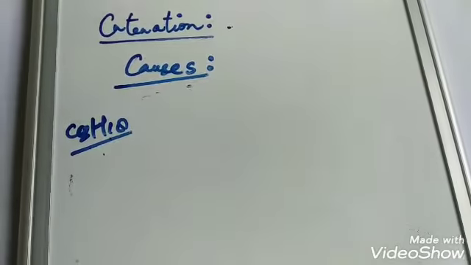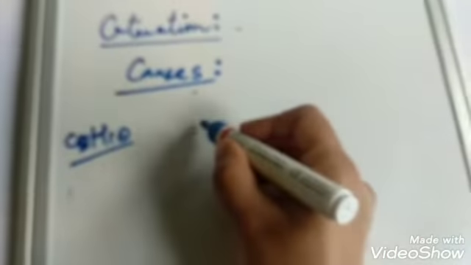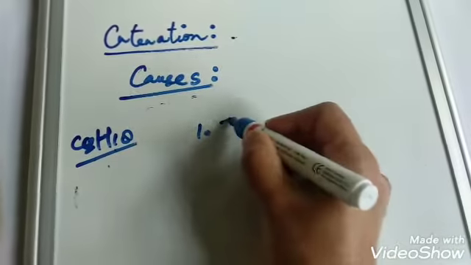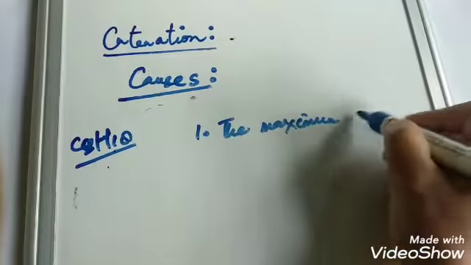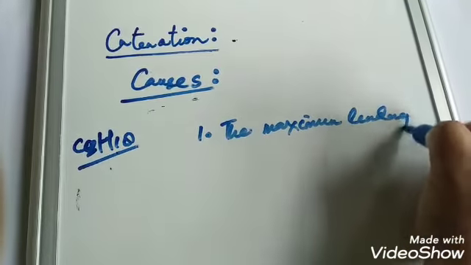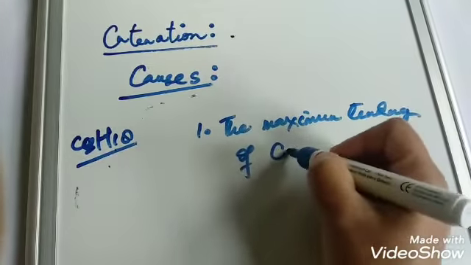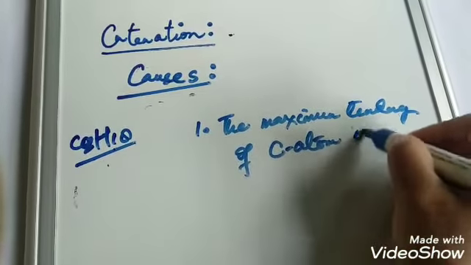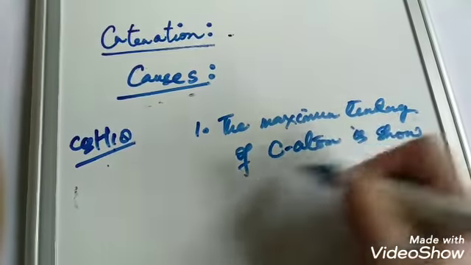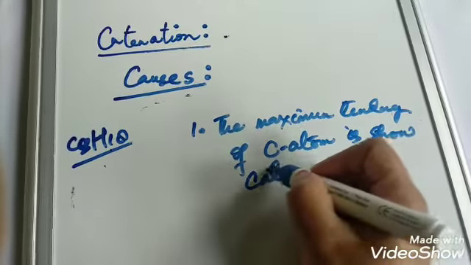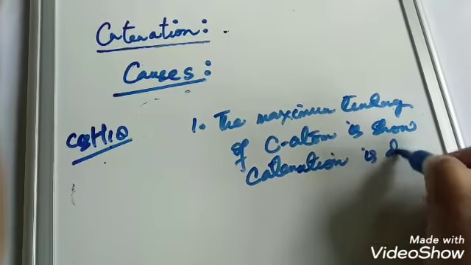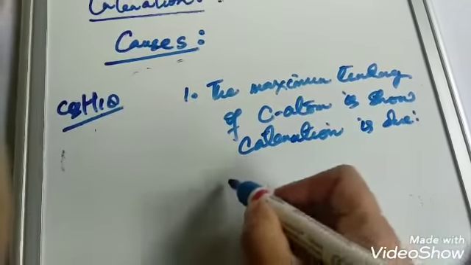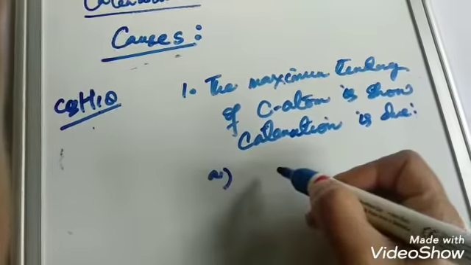Sometimes a question will be posed to you: what is the main reason for the maximum tendency of carbon atoms to show catenation? I hope you can answer the question. It will be multiple choice.